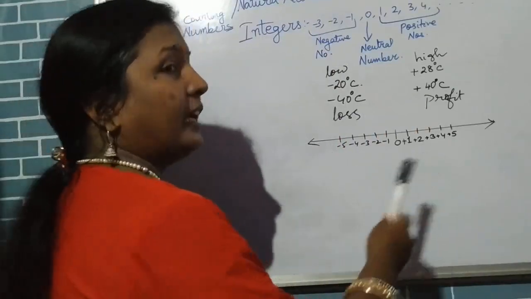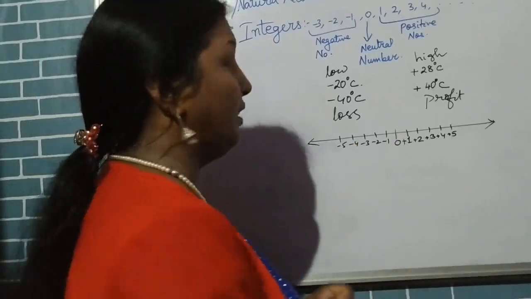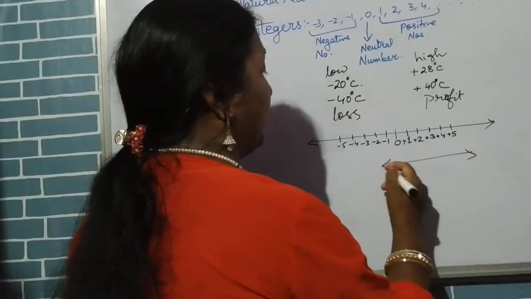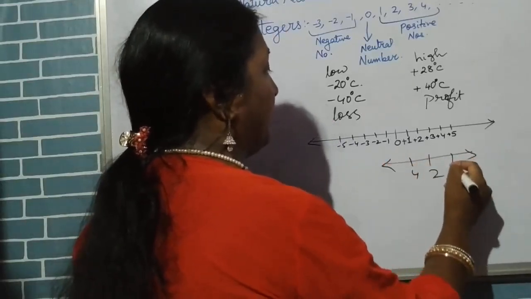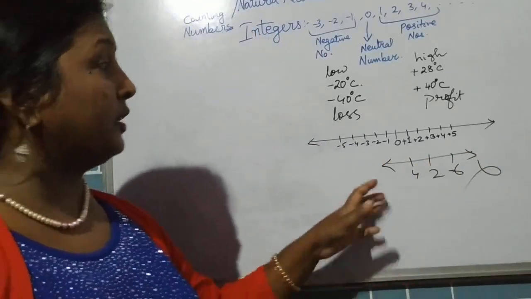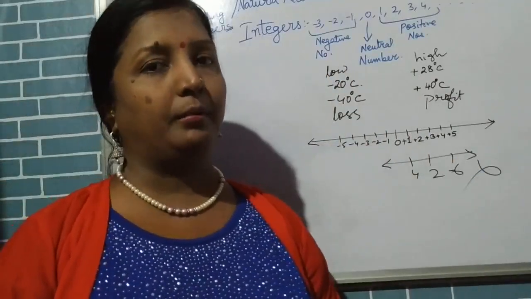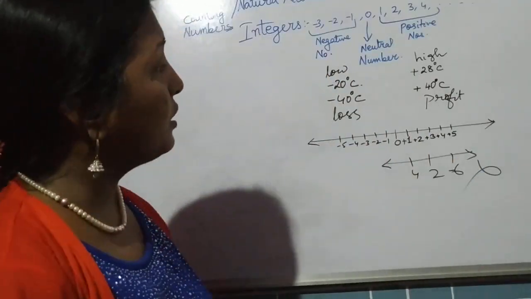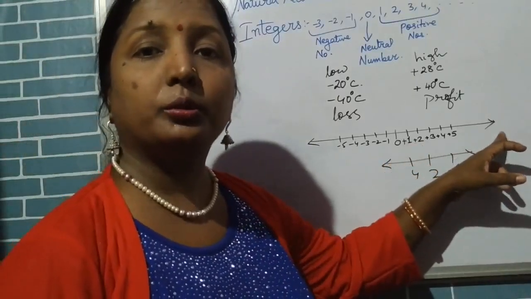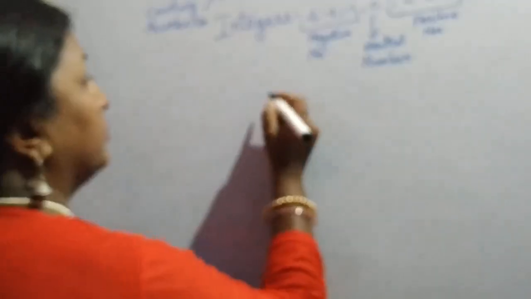Let us talk about how to see the numbers. Just like on your ruler, if you have seen your scale, it's 1, 2, 3, 4. You cannot have a number line where you say, my number line I'll make, and I'll have 4 here and 2 here and say minus 6 here. No, this is wrong. You cannot represent any number anywhere. There's a rule of writing numbers on the number line. So what is the rule? The rule says you should have a 0 and then it should grow to the right for positive, and it should grow to the left for negative.